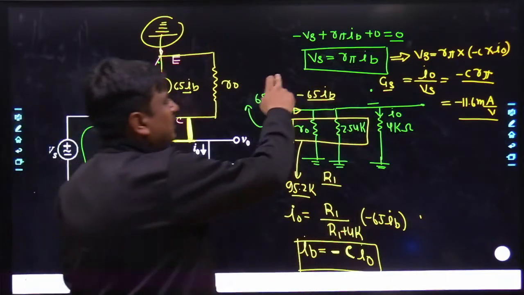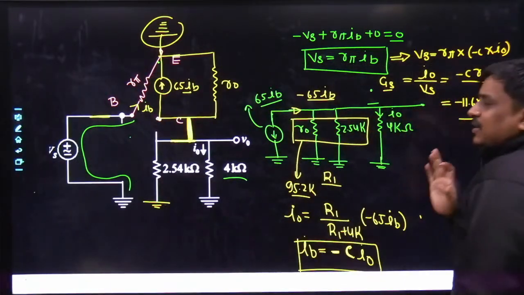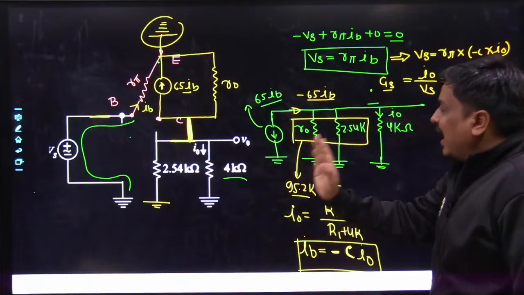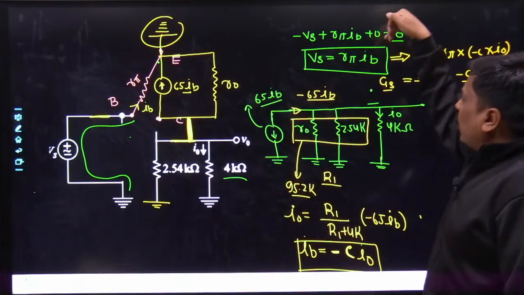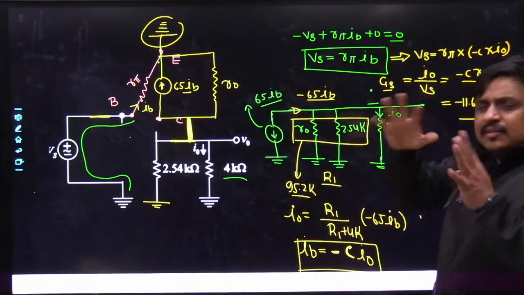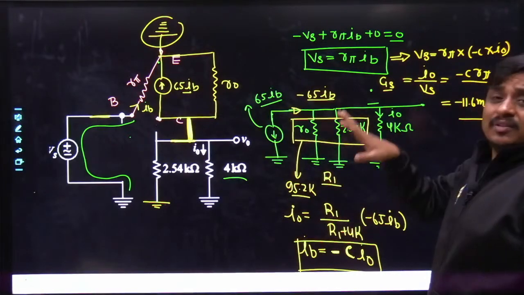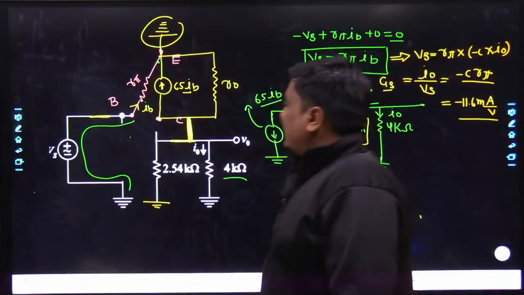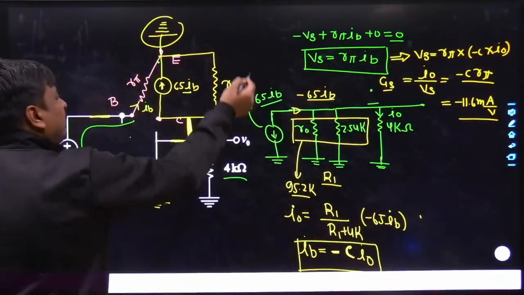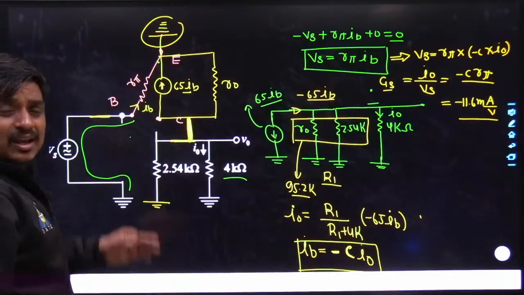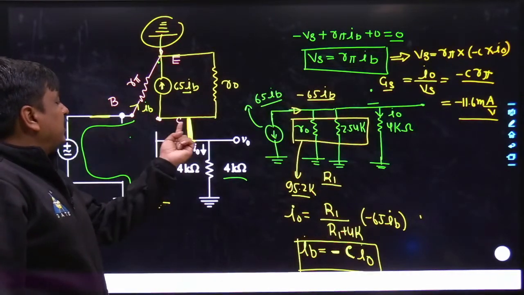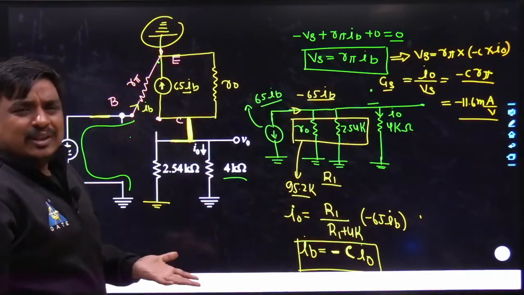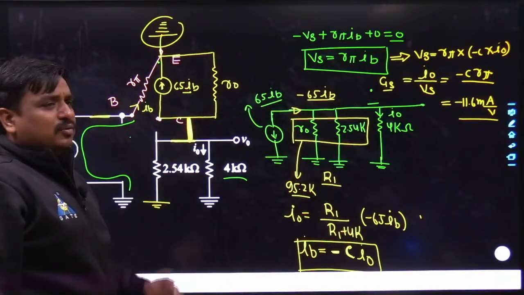Now, as we were interested in finding the ratio between the I naught and Vs, why don't we keep a certain situation where the IB would become a function of I naught. So in future you can get the ratio of I naught as well as Vs. So I tried certain KVL and KCL towards the output side. Now again, many of us would have one doubt, they may take a KCL over here. Don't do that. Unnecessarily you are taking a KCL over here.